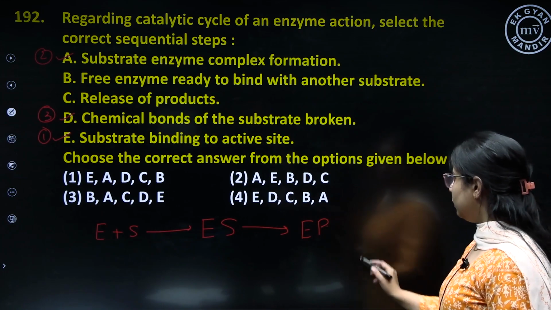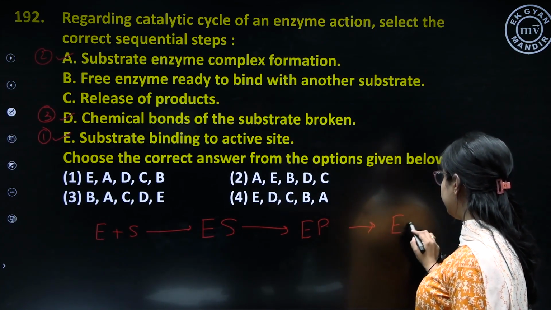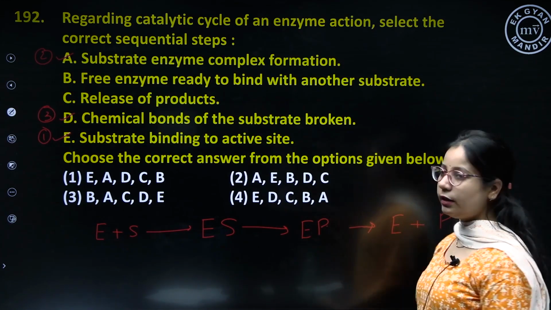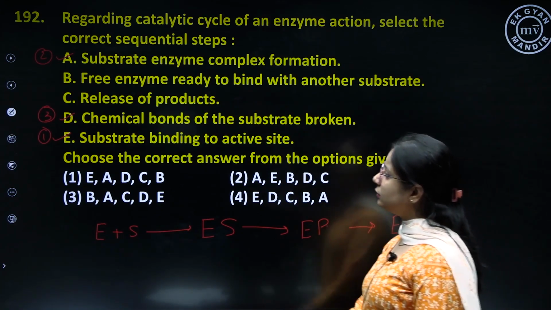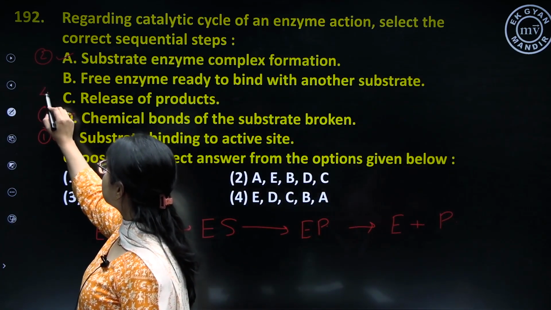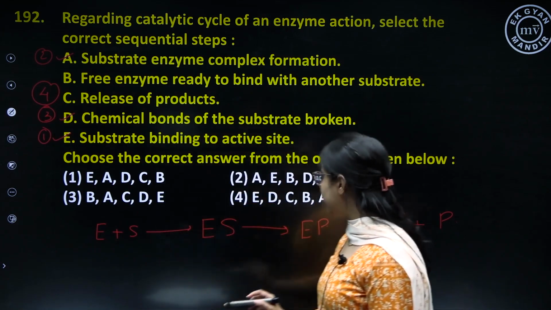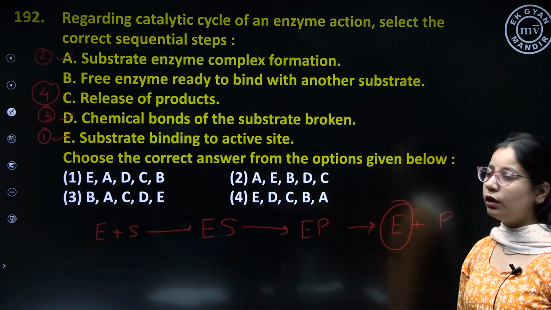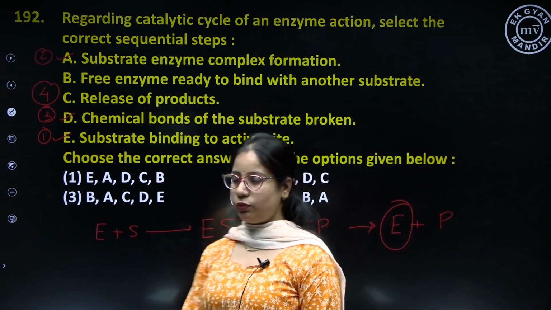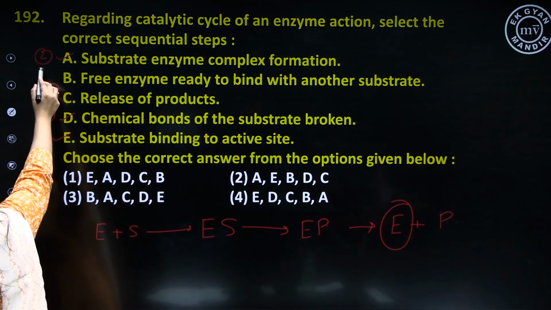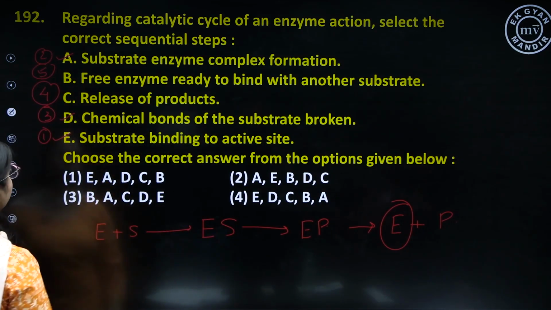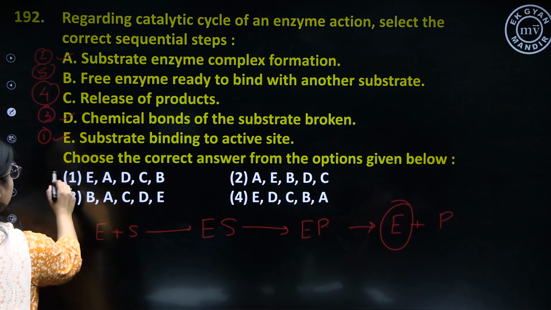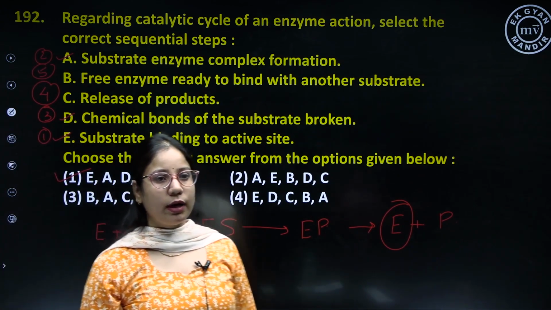Then the product is released, that is fourth number is C. And now the enzyme, you can see, is also free to react with another substrate. So fifth number is this. The correct option for question number 192 is option number 1.